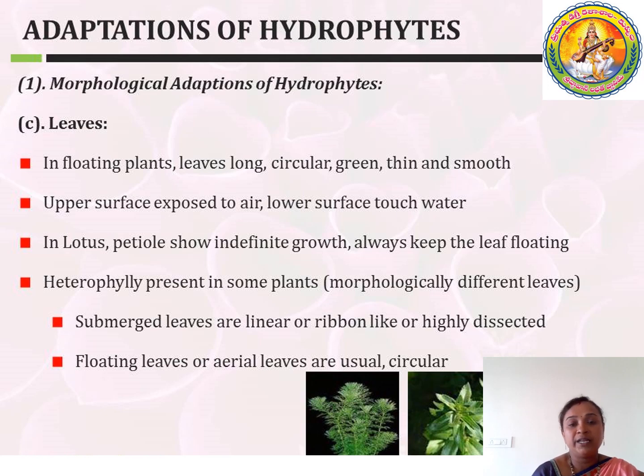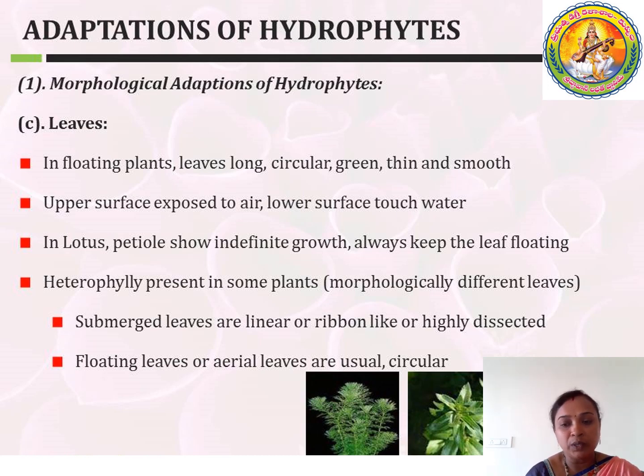Next are the leaves. Here in the case of morphological adaptations, in floating plants the leaves are long, circular, green, thin and smooth. The upper surface is exposed to air, and the lower surface is touching the water.